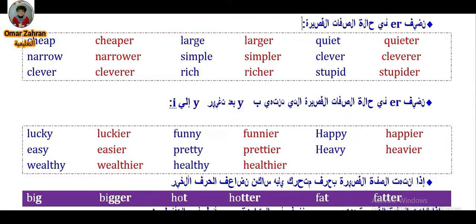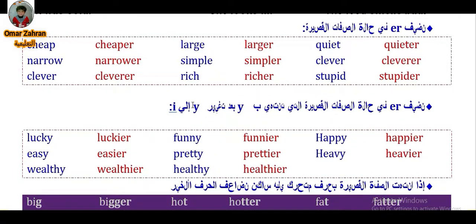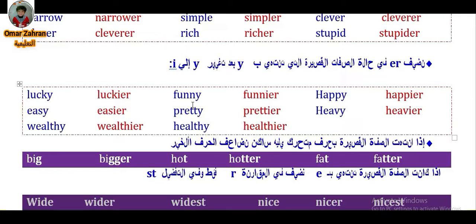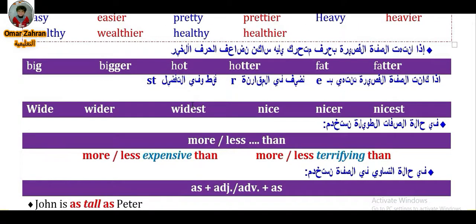There are some adjectives which end with y. When we make the comparative form, we change y into ier, such as lucky luckier than, easy easier than, wealthy wealthier than, funny funnier than, pretty prettier than, healthy healthier than, happy happier than, heavy heavier than. So here we change y into i and add er. There are some other adjectives where we double the last letter before adding er, as big, bigger than, hot, hotter than, fat, fatter than. Okay, we have some other adjectives as wide, wider than, the widest.